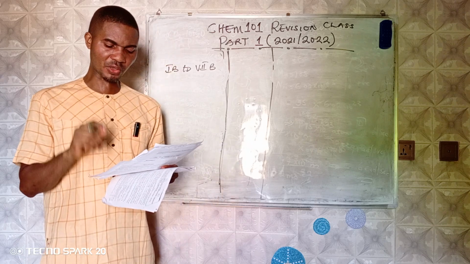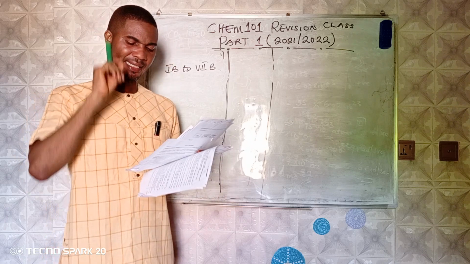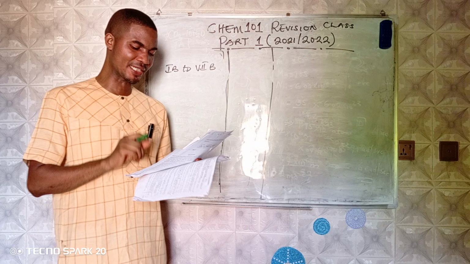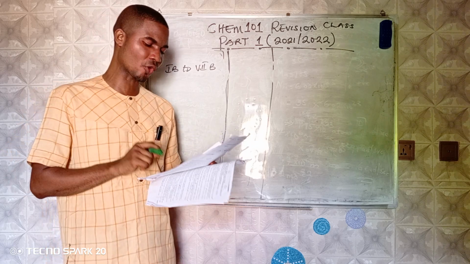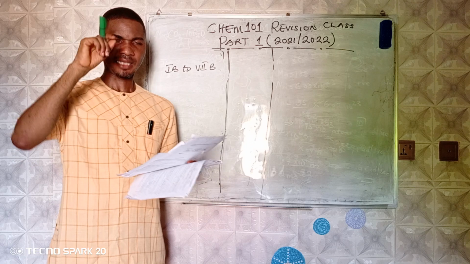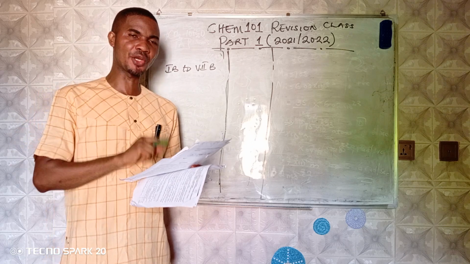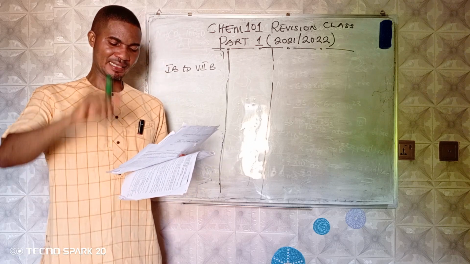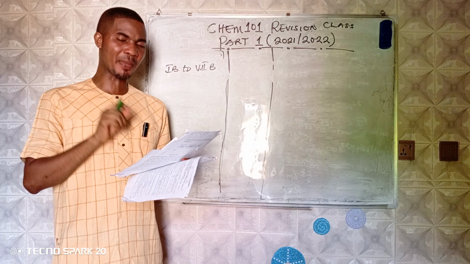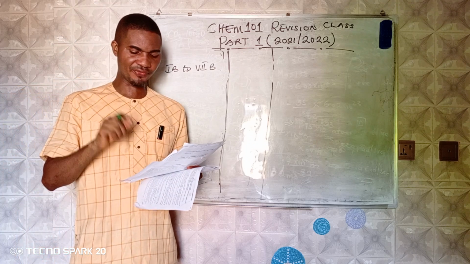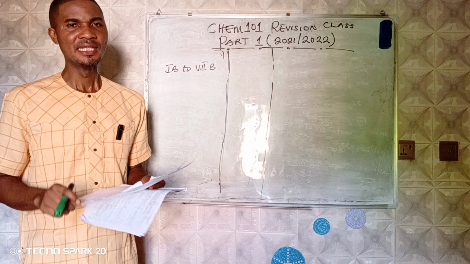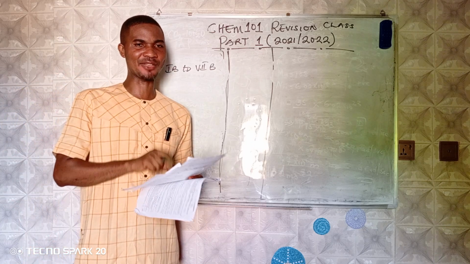Now, the modern periodic law states that the chemical and physical properties of elements are periodic functions of their atomic number. I repeat, the modern periodic law states that the chemical and physical properties of elements are periodic functions of their atomic number. Remember that in this case, we are using atomic number.